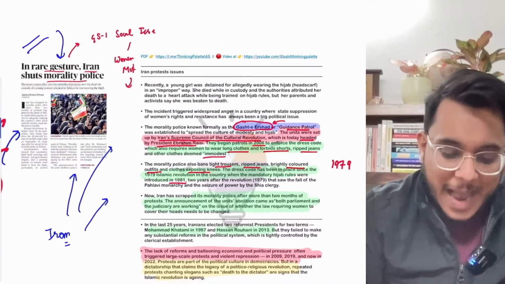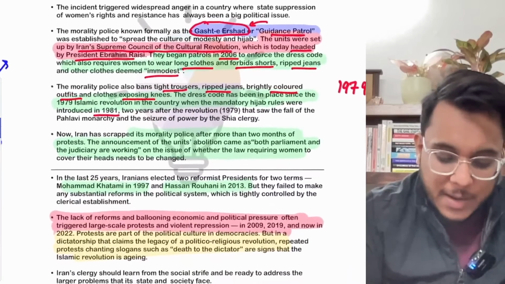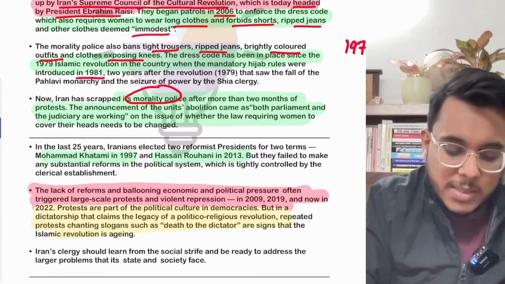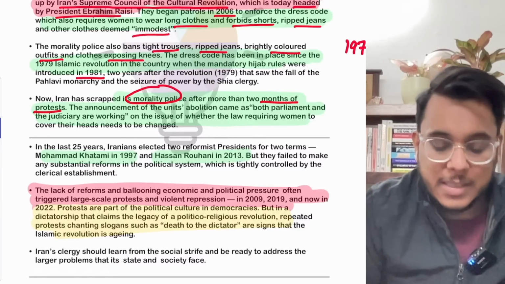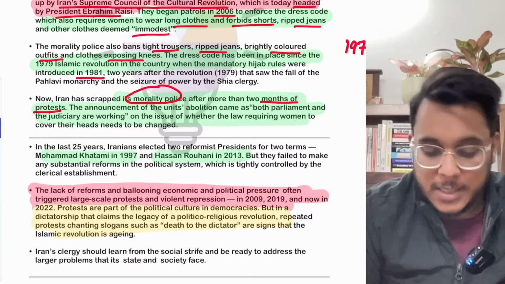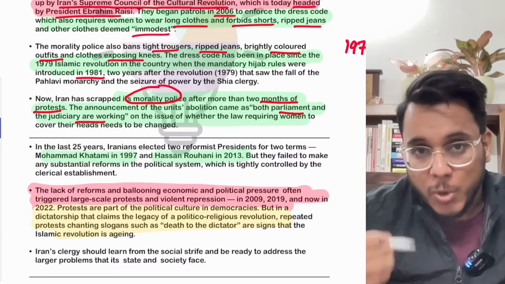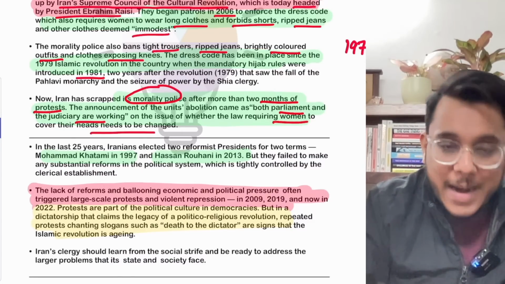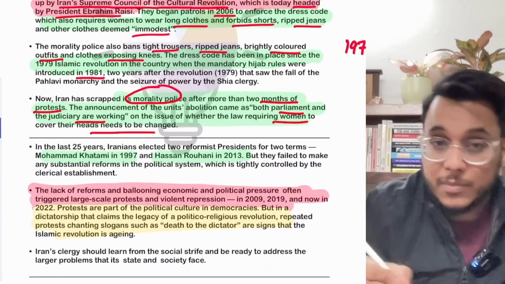Now, as the protesters were protesting against such things, what has happened? Now the Iranian government has scrapped the morality police. After 2 months of the relentless protest that happened, this morality police has been abandoned. Now, the Iranian government is saying that both the parliament as well as the judiciary are now looking into this particular matter.